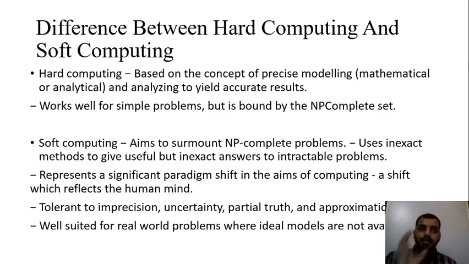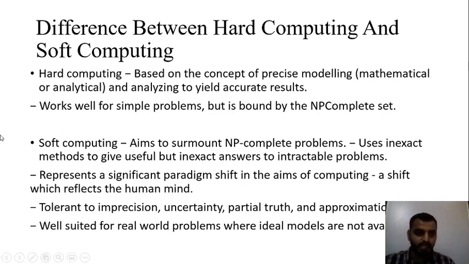Accurate results in the sense, the input and output will always be very precise and exact. It will not be analytical type of things. For instance, if I ask what is the output for a person who is going to the college, the answer that hard computing will give is yes, he is going, or no, he is not going. But when it comes to soft computing, it says yes, he is going to the college, but before that he is doing these type of things. So this is the major difference between hard computing and soft computing.